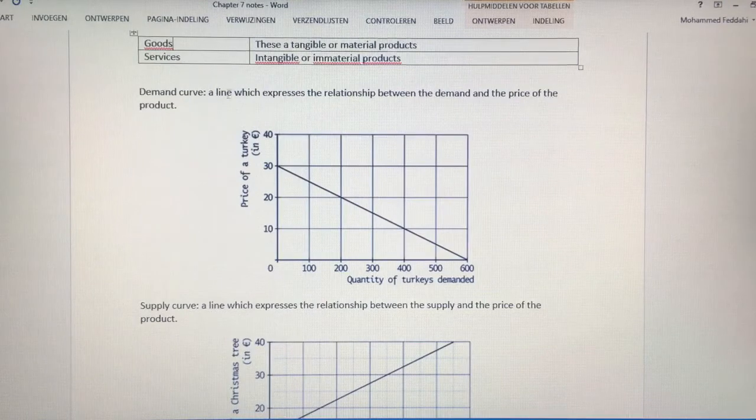So that's the reason why this line, if you choose the vertical line, the price, and on the horizontal line, the demand, will go down. With this price, if I'm going to the right, I can read on the horizontal line that the demand is 200. But with 10 euros, you will notice that the demand went up. That's a characteristic for the demand.